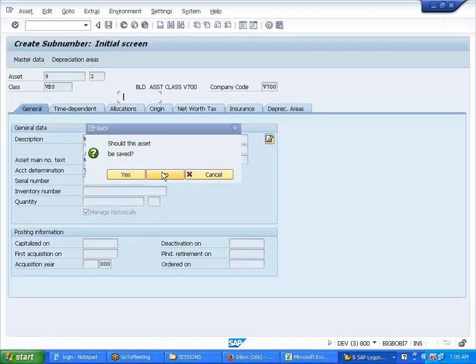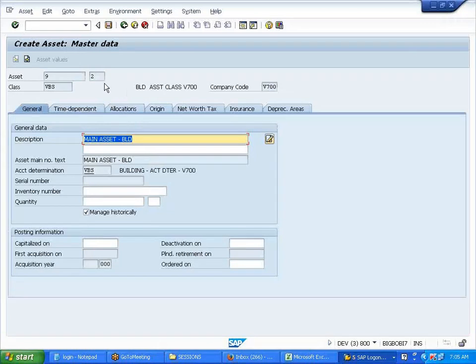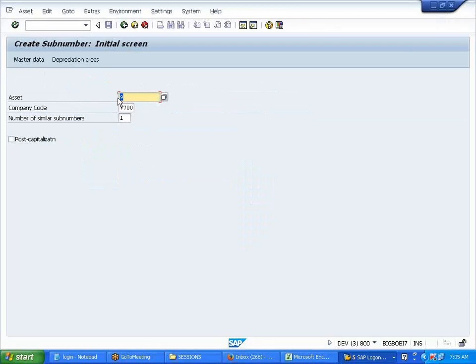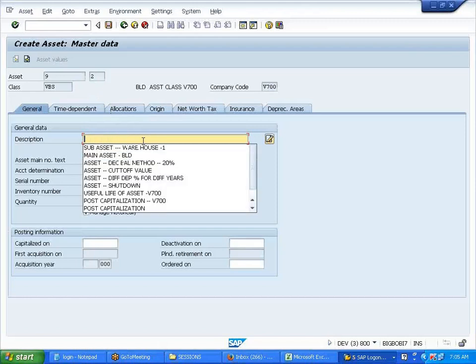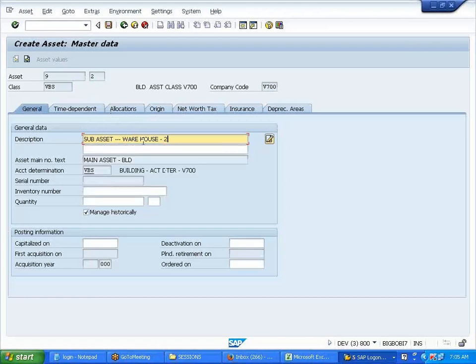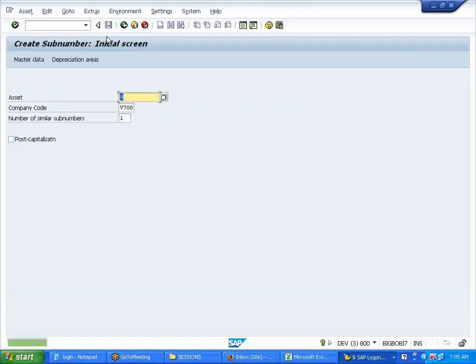Even if you don't give it, it should take this only. If I give enter, see, 9 of 2 is automatically taking. I gave 9 of 1 only, right? In this area, it is automatically changing to 2. This is my sub asset, warehouse building 2. So under this main asset, how many sub assets do I have? 2. So for these 2 I can give a different depreciation, whatever I feel like, under this. Clear? Sub assets.